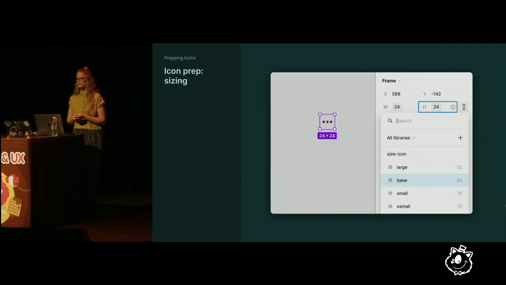Speaking of, students often ask how to handle different sizes of icons. There's a few ways. You could let designers update the size freehand, which might lead to inconsistencies. You can create all possible sizes and combine them as a component set with different variables, which can be a little tedious. You can use the icon wrapper, which can feel a little bit like a hack. Or you can use my favorite new option, create a specific group of number variables for icons that designers can choose from.